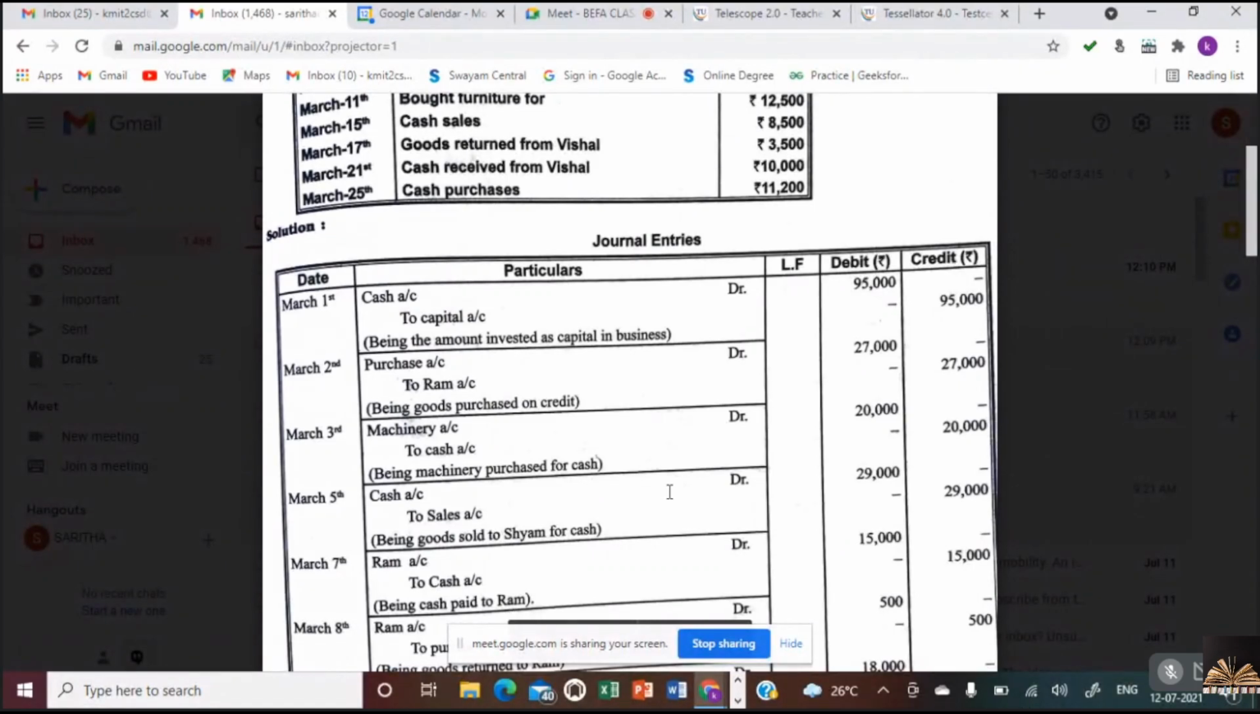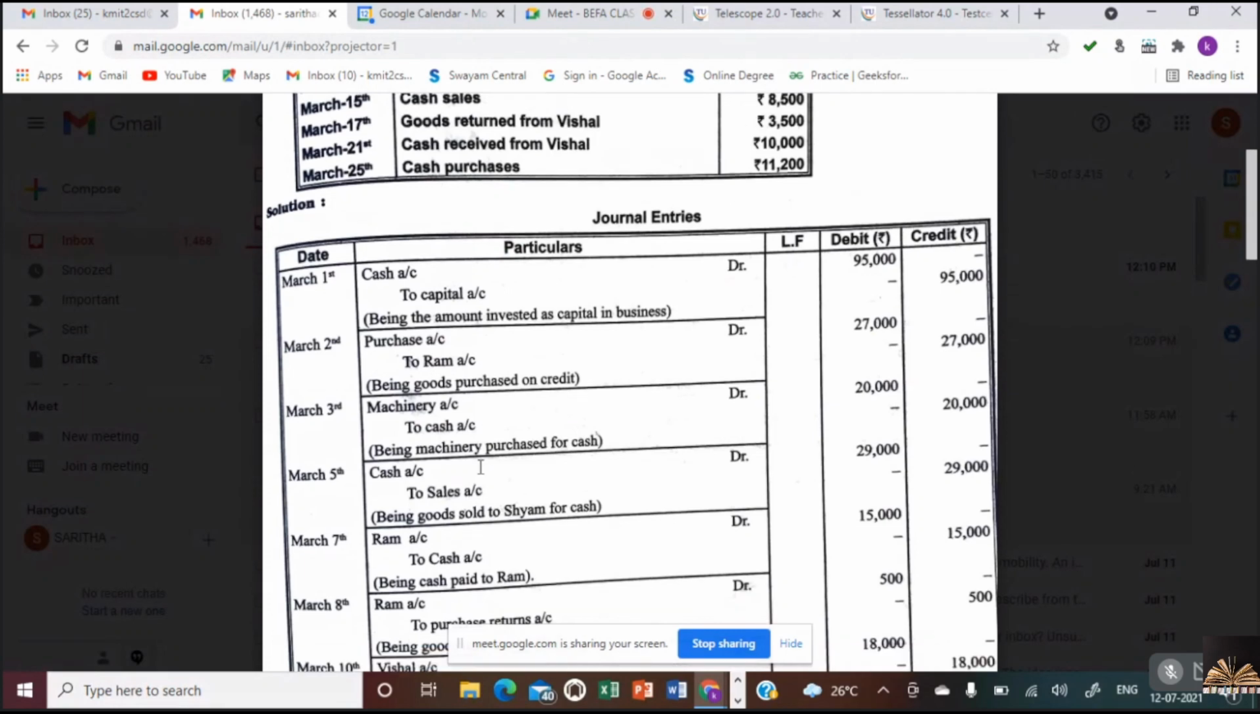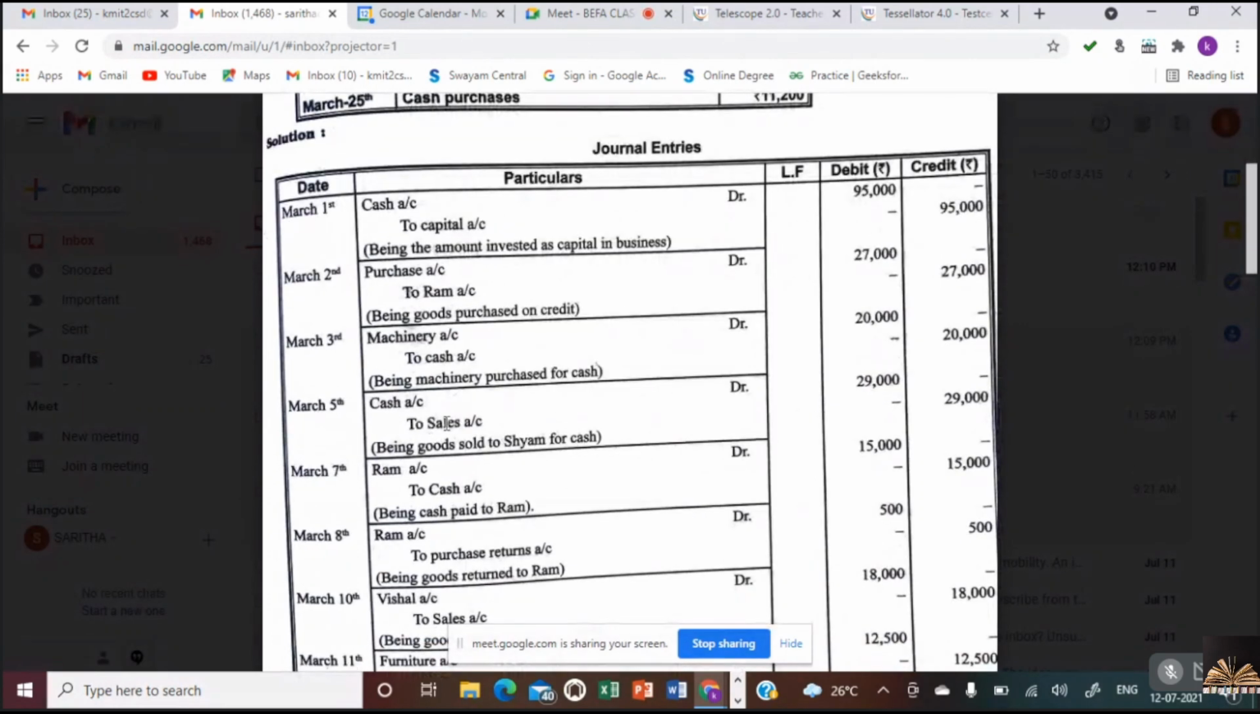Nana, don't get confused between cash and credit. Okay. Cash ante will take cash. If it is credit, we'll take the name of the person who is a receiver or who is a giver. Okay. In the above also purchases లో credit కాబట్టి name తీసుకున్నాం, cash తీసుకోలేదు. ఇక్కడ cash కాబట్టి we have taken sales but not the name of Sham. Is this clear? If it had been on credit, we would have taken Sham. Cash account debtor to sales account.